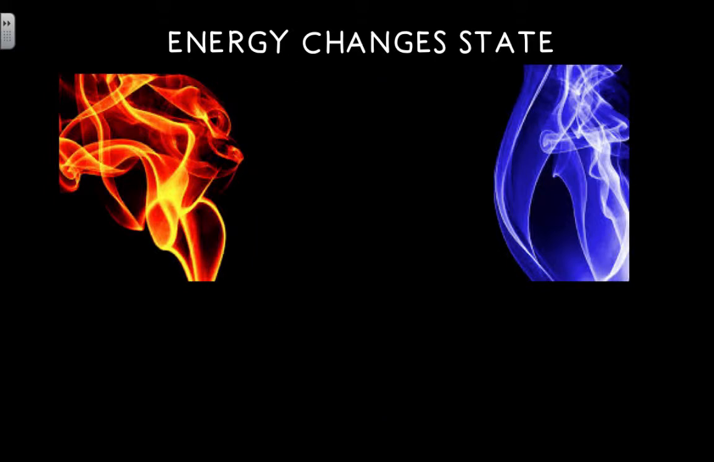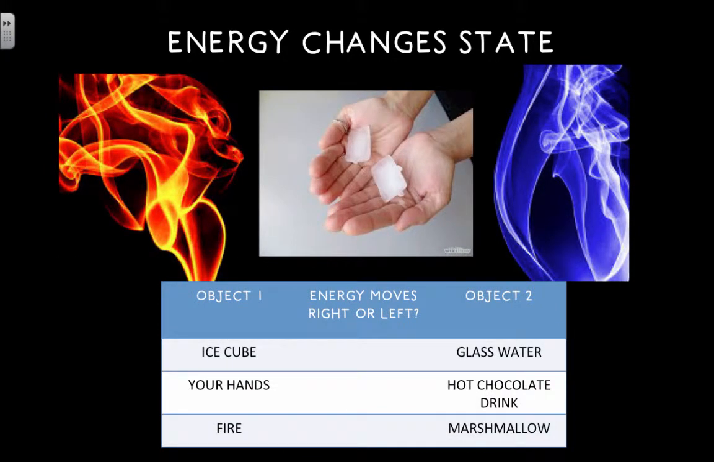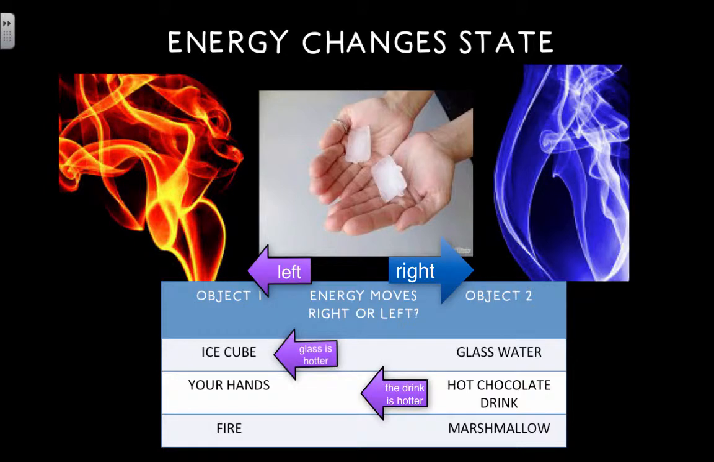Thinking about energy changing state, how do you think that energy would move from these objects in these situations? If object 1 was an ice cube and object 2 was a glass of water, would energy move to the right or to the left? If object 1 is your hands and object 2 is a hot chocolate drink, if object 1 is fire and object 2 is marshmallows? Yes, you are correct.